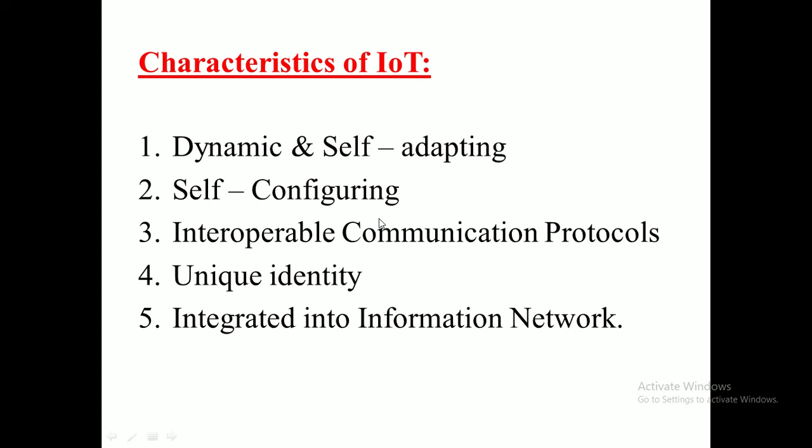Dynamic and self-adapting: what does that mean? The IoT devices and systems may have the capability to dynamically adapt to the changing context and take action based on their operating conditions, the user's context, or the sensed environment. Let me take an example to illustrate this characteristic. Let us say we have surveillance cameras.